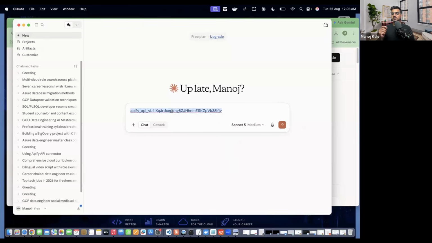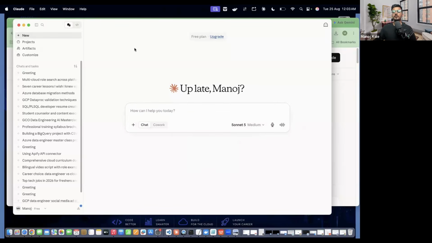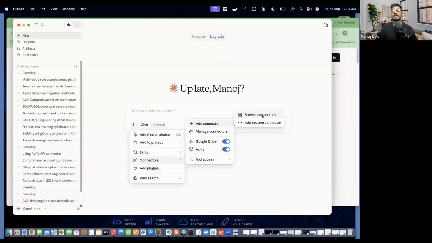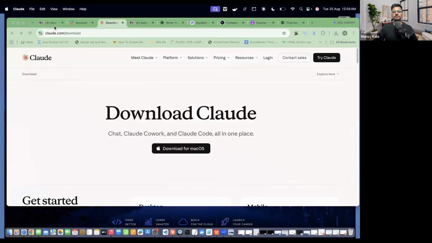This token is nothing but your authentication token. Until and unless you put this token for Apify, you will not be able to log in, and you will not be able to enable Apify. So after putting the token, you will get Apify enabled like this one. So the first step is to download Claude. The second step, after downloading, is to go to your connectors, search and add the connector Apify, and enable it.